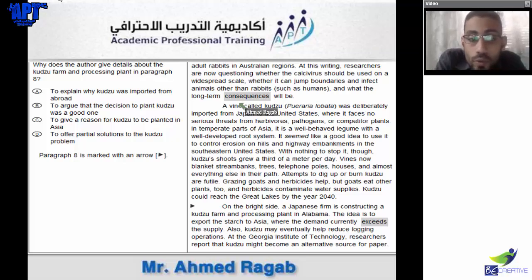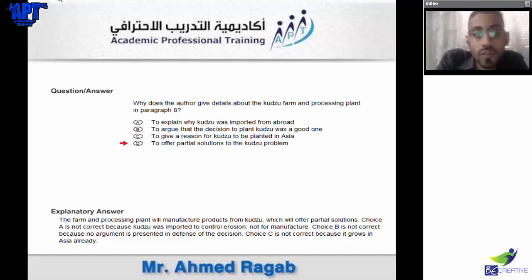To argue that the decision plan is to give reasons for the plan to offer purchase. Very nice. So after answering, let's see, did we answer correctly or not? Correct: to offer a partial solution to the kudzu problem.